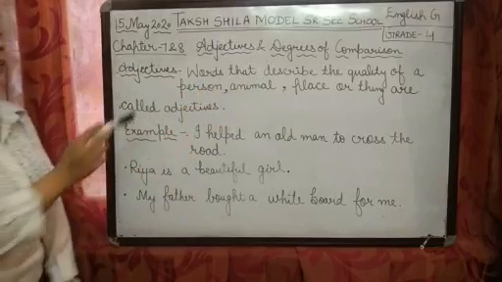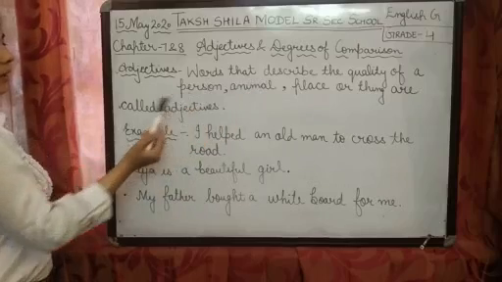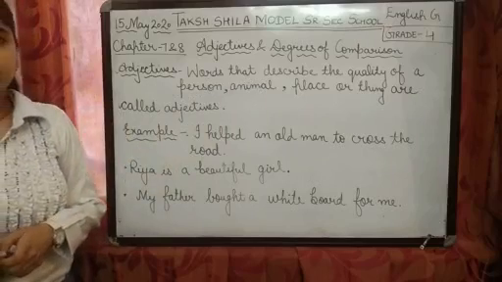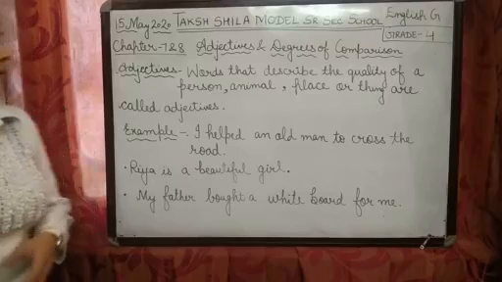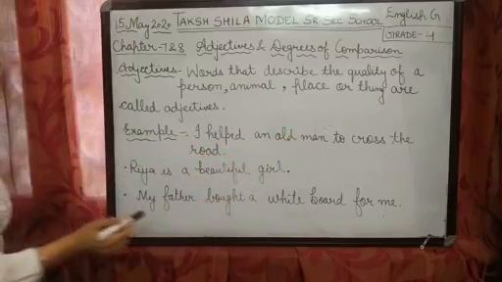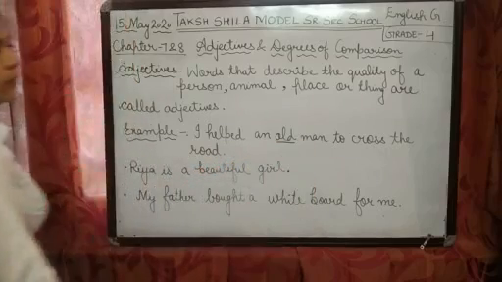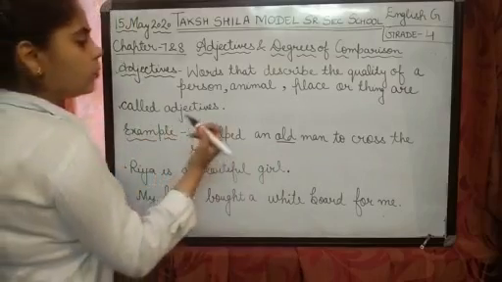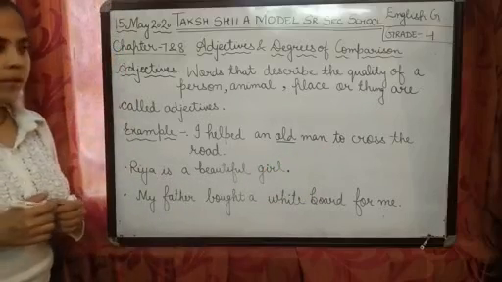Adjectives: words that describe the quality of a person, animal, place or thing are called adjectives. It means words that tell us more about nouns are called adjectives. For example, I helped an old man to cross the road. So here what is the adjective? Old, because it is telling us more about the noun man. Man is a noun and it is telling the quality of the man: old.